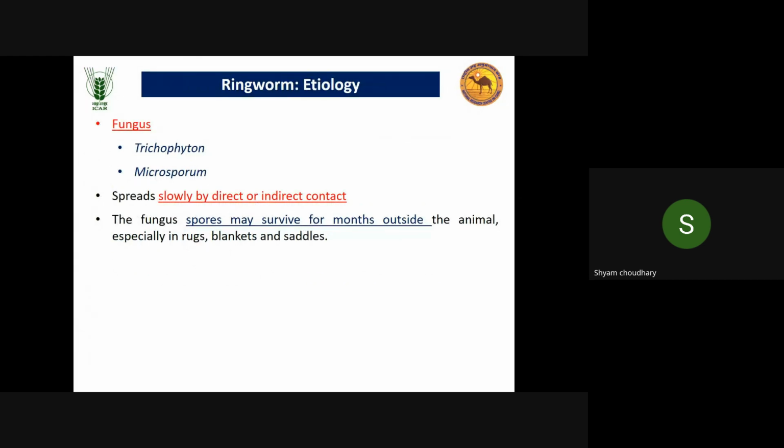Etiologically, fungi like Trichophyton and Microsporum are responsible for ringworm disease in camels. It spreads slowly by direct and indirect contacts. Fungal spores may survive for months outside. So to treat the fungal disease is very difficult.